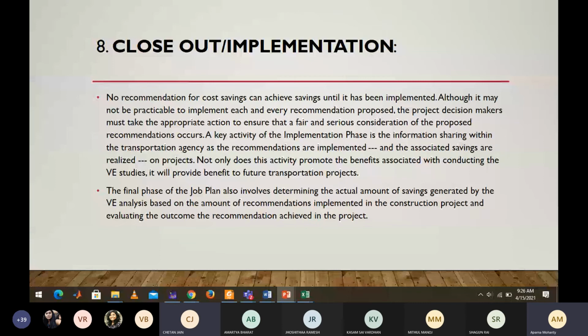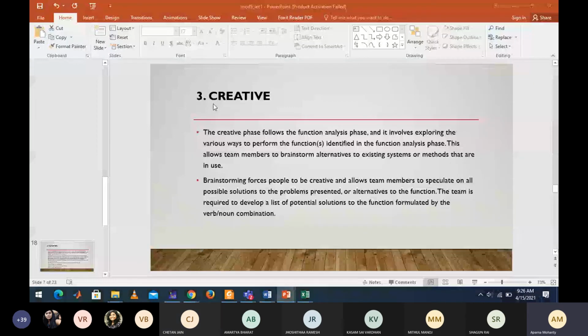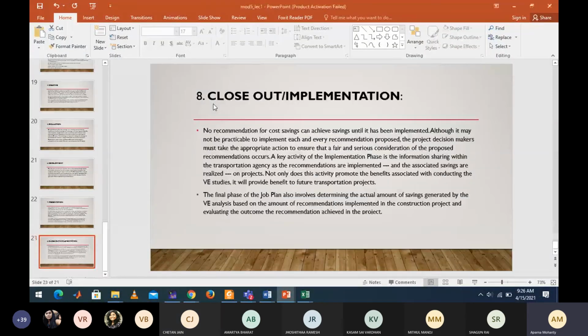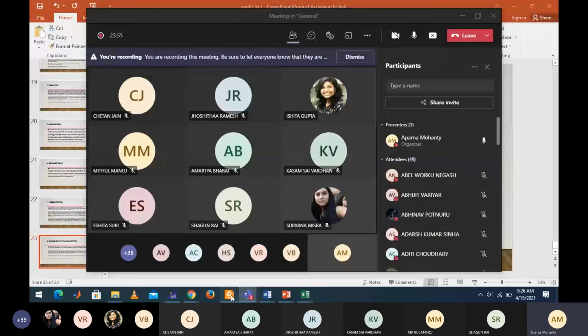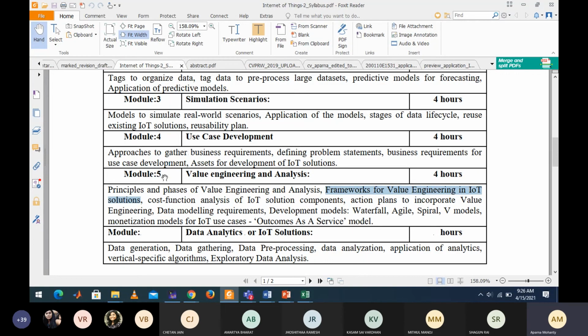Yes, ma'am. Okay, so in the fifth module, we studied today about the principles and the phases of value engineering and analysis. In your syllabus for the second module, you have your third, fourth, and up to this portion of the fifth module. After the CAT 2, we'll take 3 more classes to complete the fifth module. Is there any doubt, or can we wind up here?